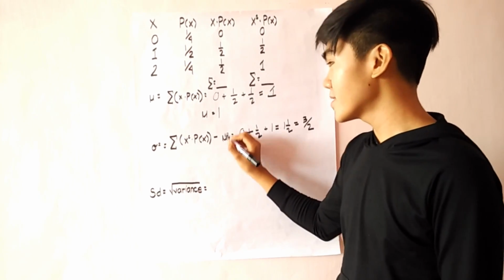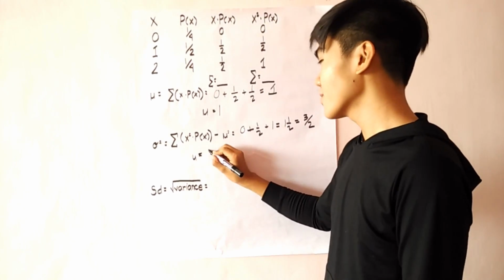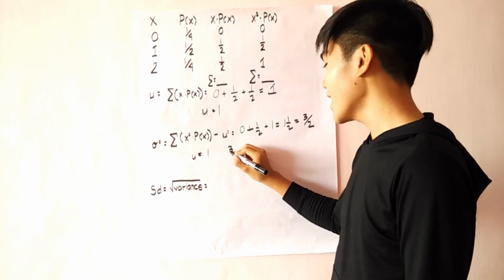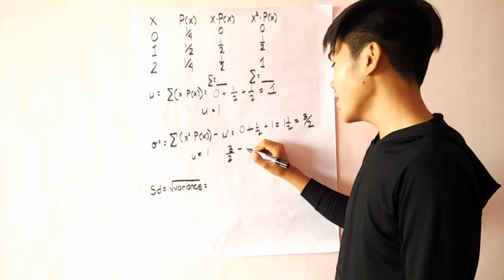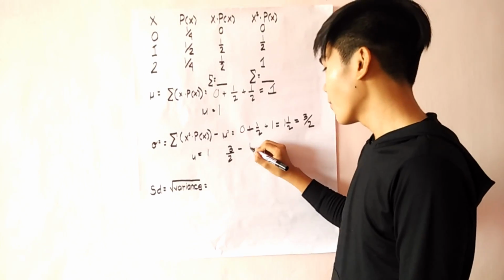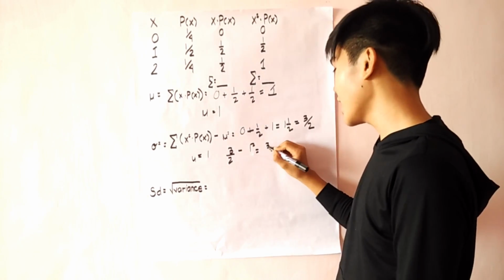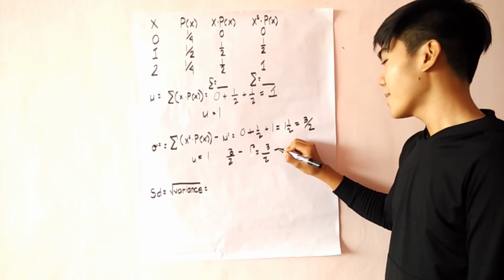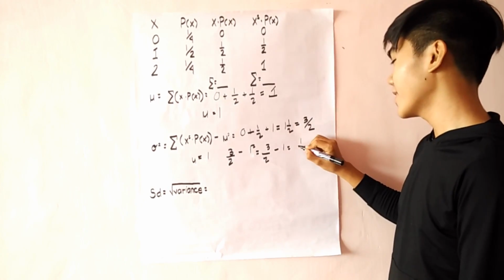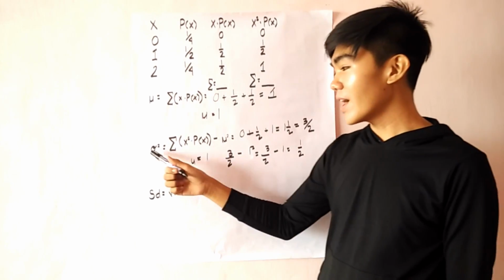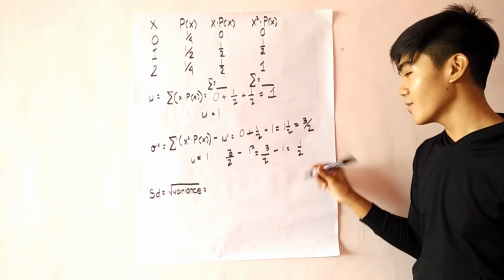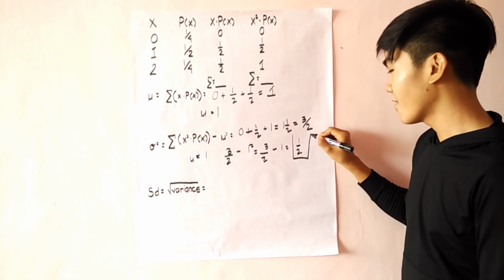Now, mu squared, since mu is equal to 1, then 3/2 minus 1 squared is equal to 3/2 minus 1, which is equal to 1/2. So the value of variance is equal to 1/2.